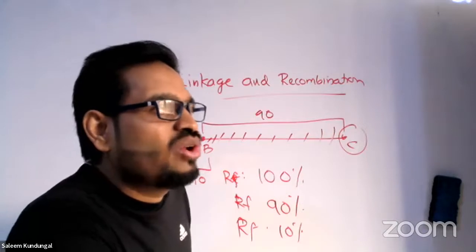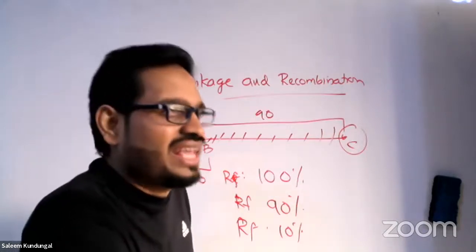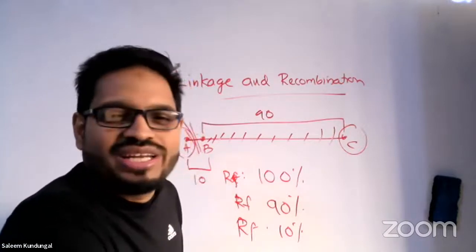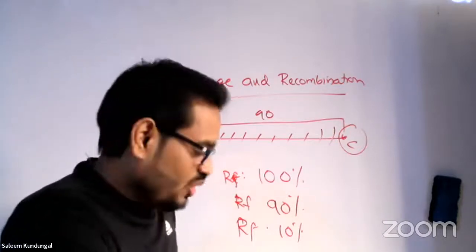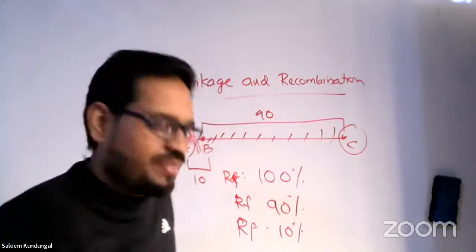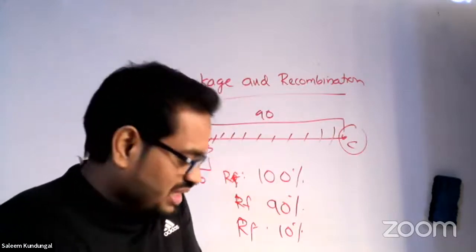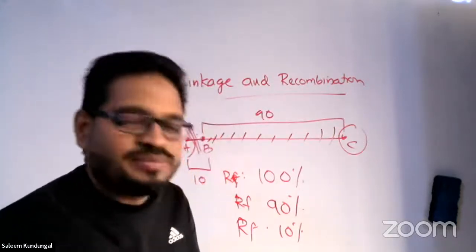Like mathematicians do, he said, let it be X. It's a structure X. From there onwards, till today we are calling it the X chromosome. So he named it the X body, which became the X chromosome. Now, coming to sex determination, what is the major point that you have to keep in mind?